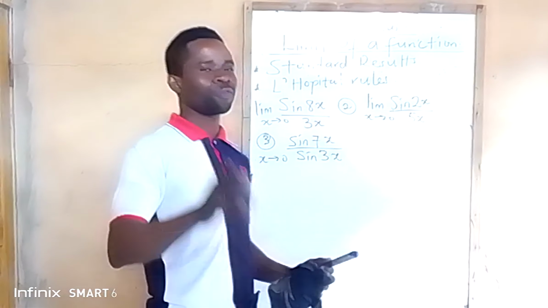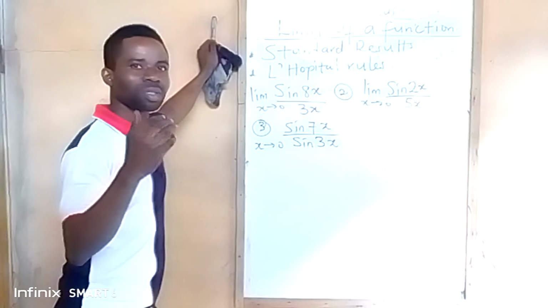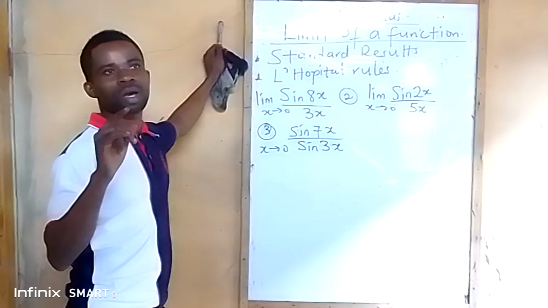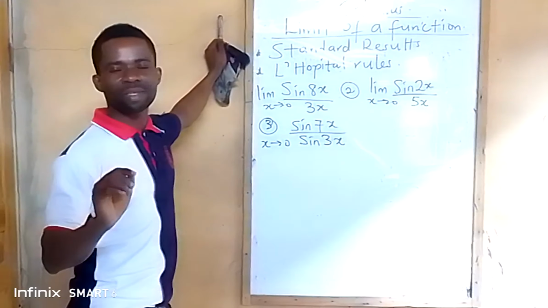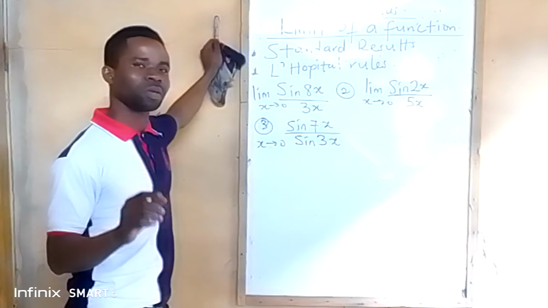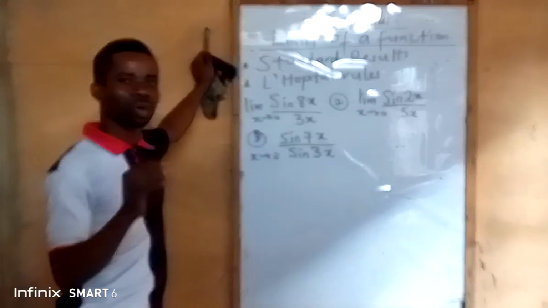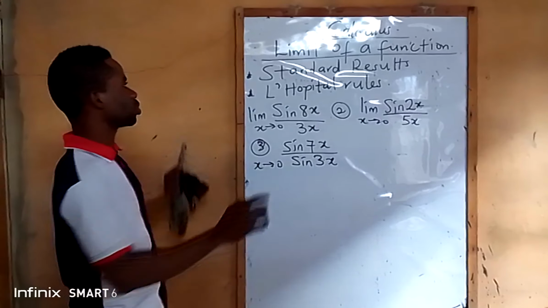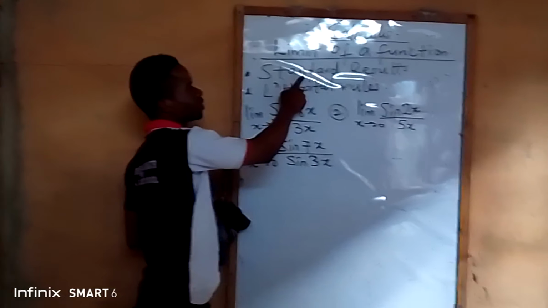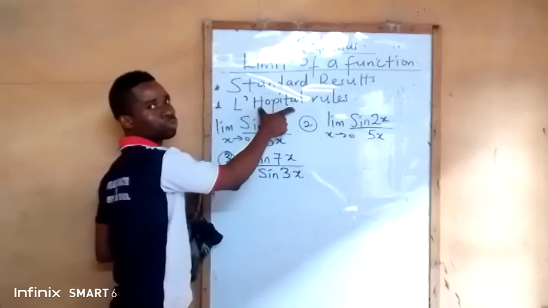This is a limit of a function. Under limit, I've started in my last videos. I've explained limits by direct substitutions. I've explained limits by factorizations, and a little bit under limit by standard results. So I want to complete the limit by standard results, and after that we explain the L'Hopital rules.